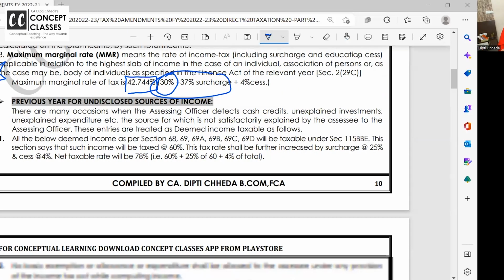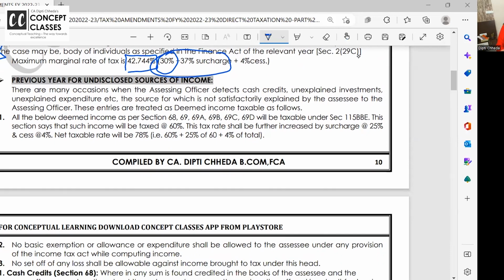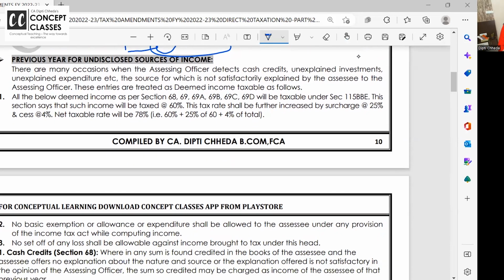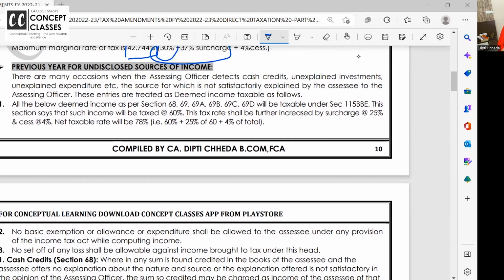All right. The next amendment is for section 68, 69. Do you all remember all this? Undisclosed income: if there is any cash credit, unexplained asset, unexplained investment, taking loan on hundi above 25,000, and all those cases. Whenever there is this kind of income where you don't have the reason for where the money came from.